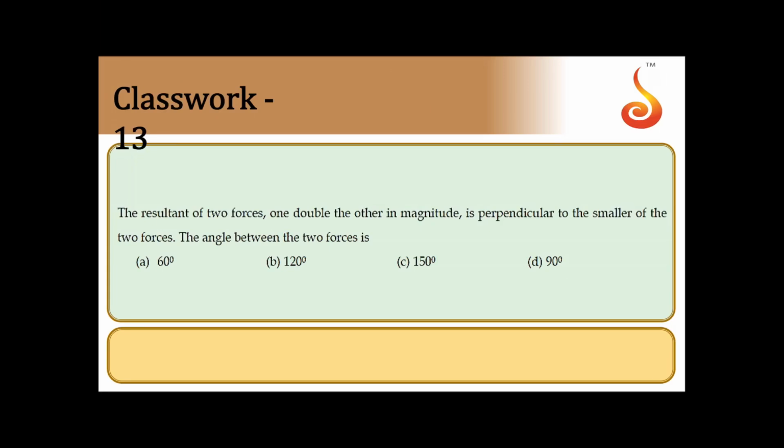Yes, we shall move on to the next one. The resultant of two forces, one double the other in magnitude, is perpendicular to the smaller of the two forces. The angle between the two forces is? So let us say first force is P, second force is Q. What they have given is one double the other in magnitude. That means the first force is double the magnitude of the second one. So let it be 2Q. Now the resultant of these two is given to be perpendicular to the smaller force. That means it is perpendicular to Q.